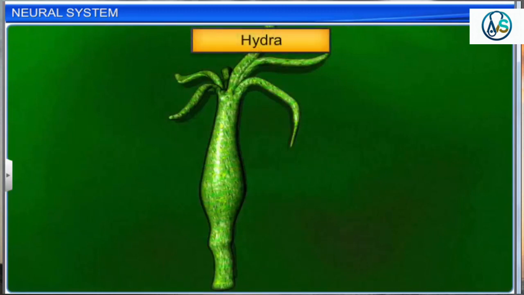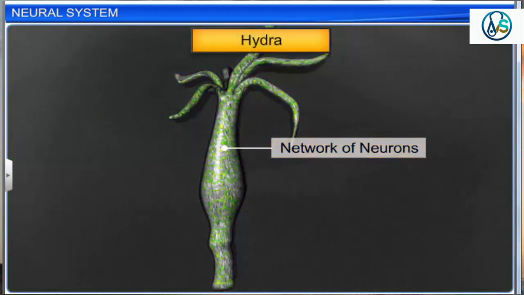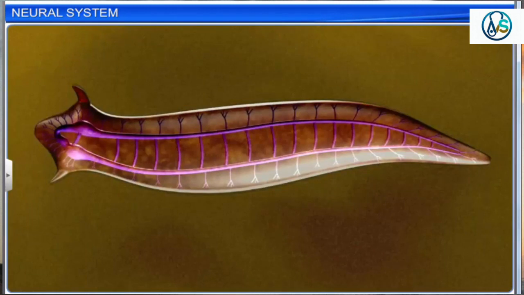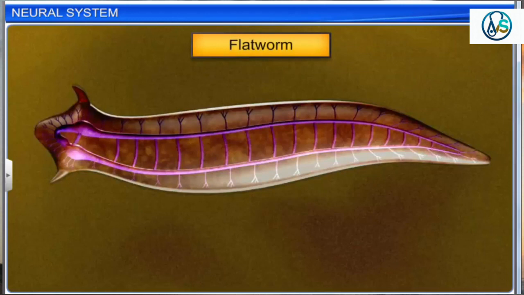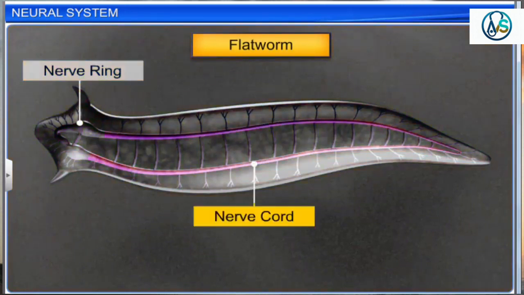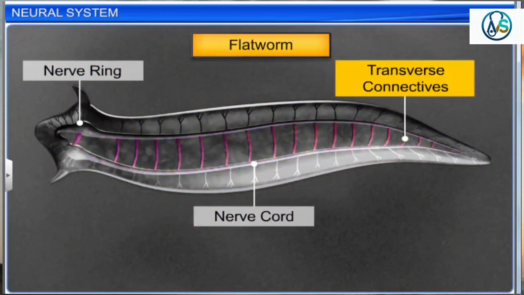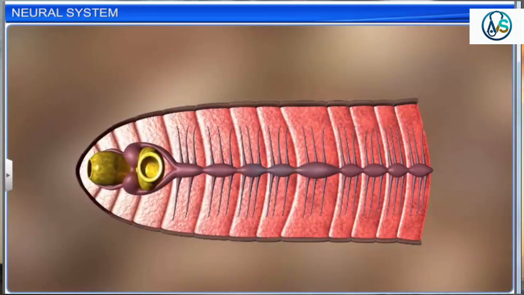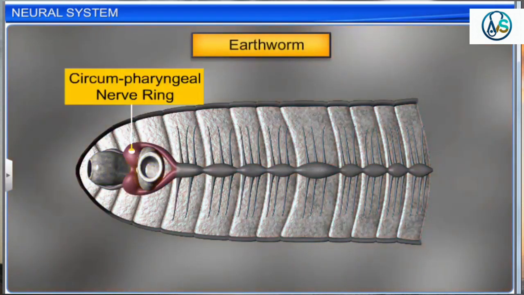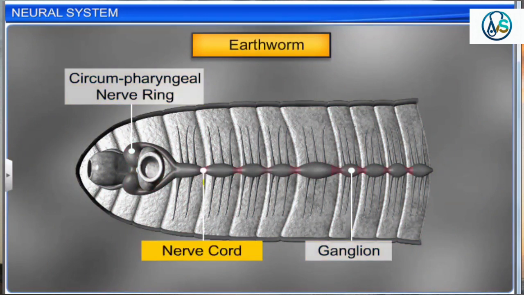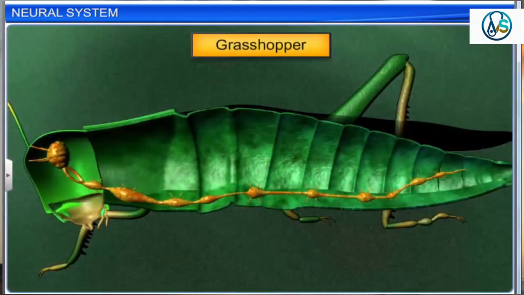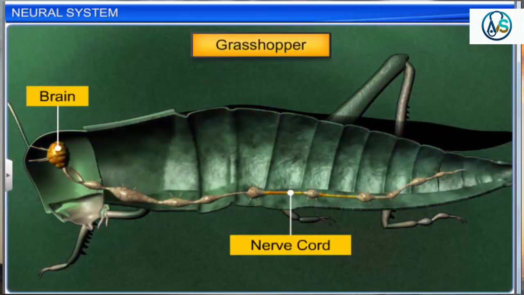The neural system of the hydra comprises a network of neurons. For example, flatworms have a ladder-type neural system which is composed of nerve rings and nerve cords. They are interconnected by transverse connectives. The neural system of earthworms consists of circumpharyngeal nerve ring and a single, solid, ventral and ganglionated nerve cord. Insects have a better organized neural system.